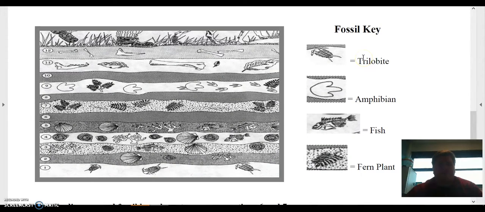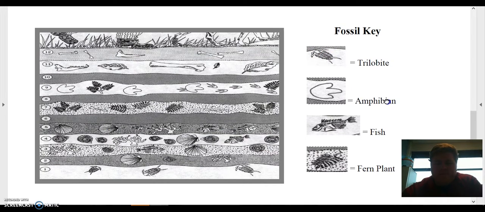Alright, on to the fossils part on the back. Here is a picture that you've seen in class, and it has a lot of fossils, a bunch of rock layers with fossils in them. So the key on the right tells you the fossils that we're going to look at. We're going to look at the trilobite, which looks like this, the amphibian, a fish, and a fern plant. So we're going to look at all 4 of those.